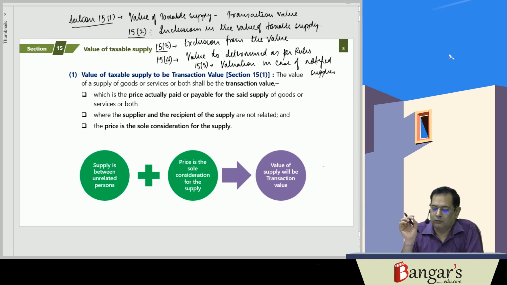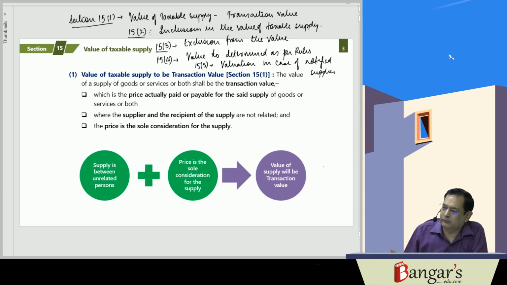Now, section 15.1 provides for what? The value of the taxable supply of goods or services. Basically, what will be the value? It is the transaction value. And what is transaction value? Transaction value is a price which is actually paid or payable for the said supply of goods or services. It's a price. What price? Invoice price basically. Supplier and recipient must not be related, and the price must be the sole consideration for supply.